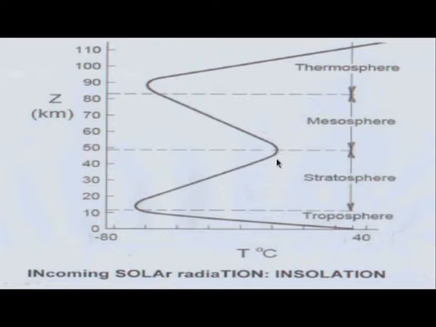Now, above the stratosphere, that is above 50 kilometers, the temperature falls again. This is because there are hardly any molecules of air left, and therefore the radiation does not heat the medium through which it travels, so it only heats the earth, and therefore the temperature falls, to an altitude of almost 90 to 100 kilometers.